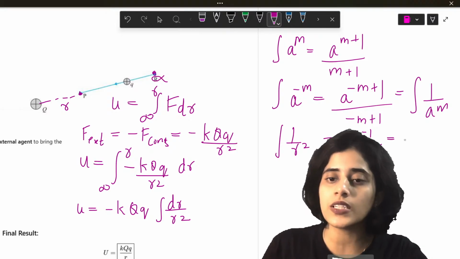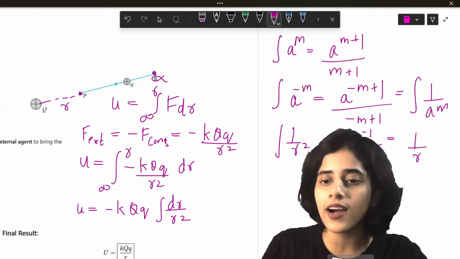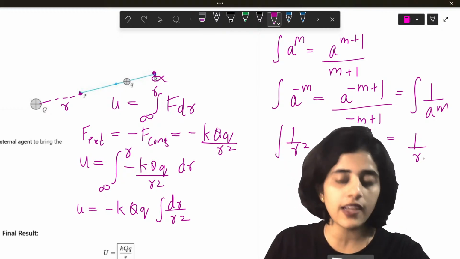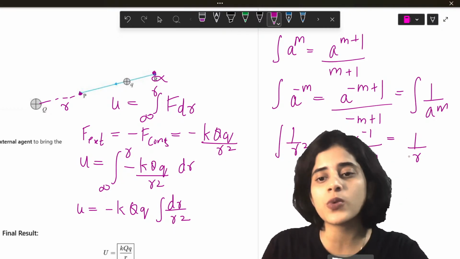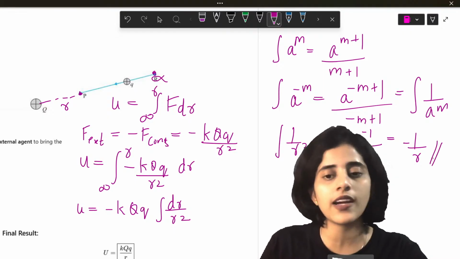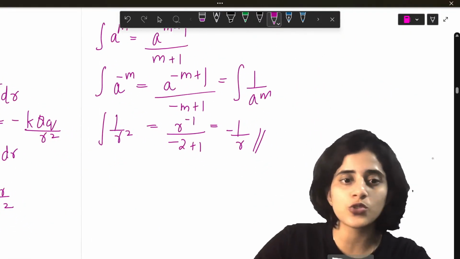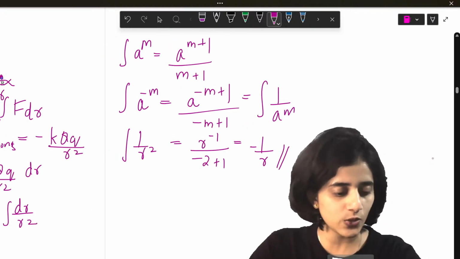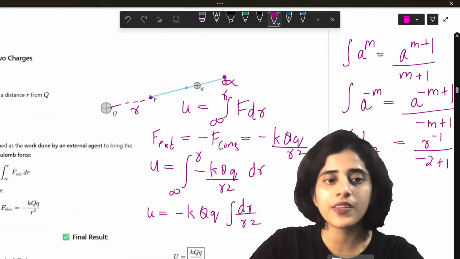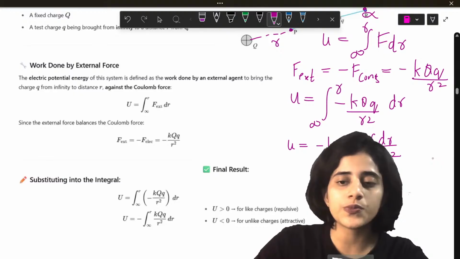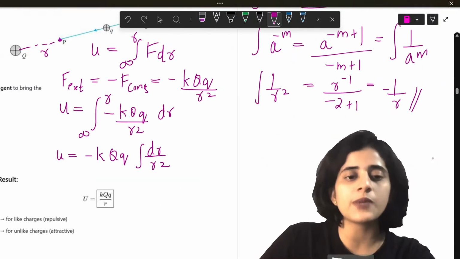This is going to be equal to 1 by r. R raised to minus 1 is 1 by r. Minus 2 plus 1 is minus 1. So minus 1 by r. Yes, those who couldn't see, can you see now? Okay. Yeah. Now, what I will do is I substitute that here.